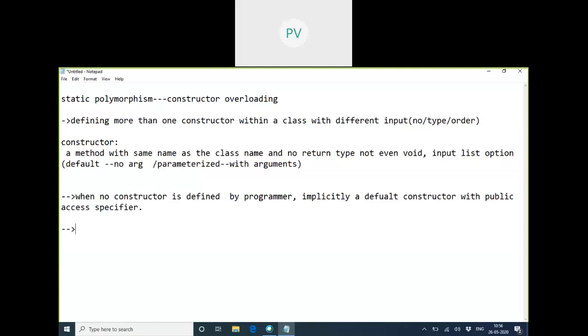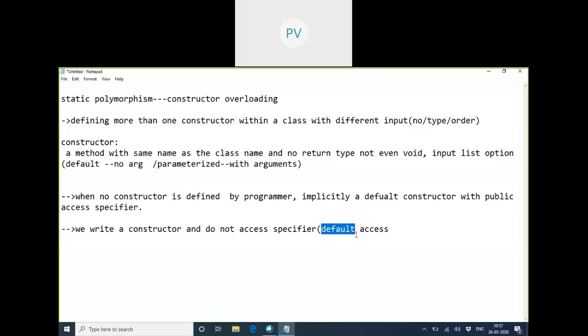Now when we write a constructor and do not mention the access specifier, what is the access specifier available there? It will have the default access specifier. We'll learn about this concept later. As of now, just understand that when we write a constructor without the public keyword, it is not a public access specifier.